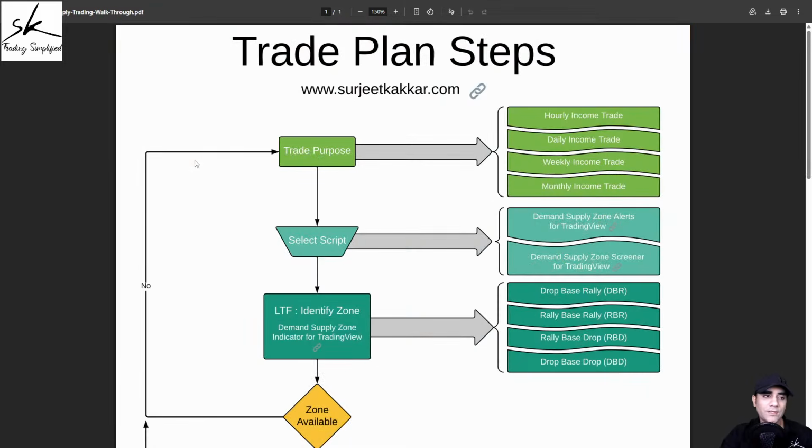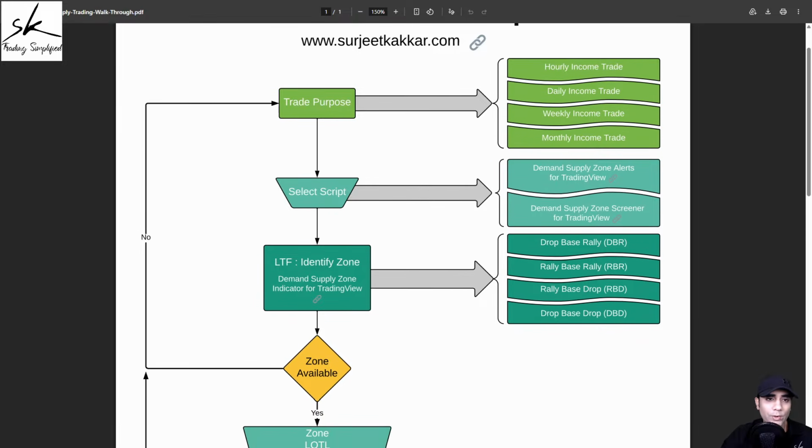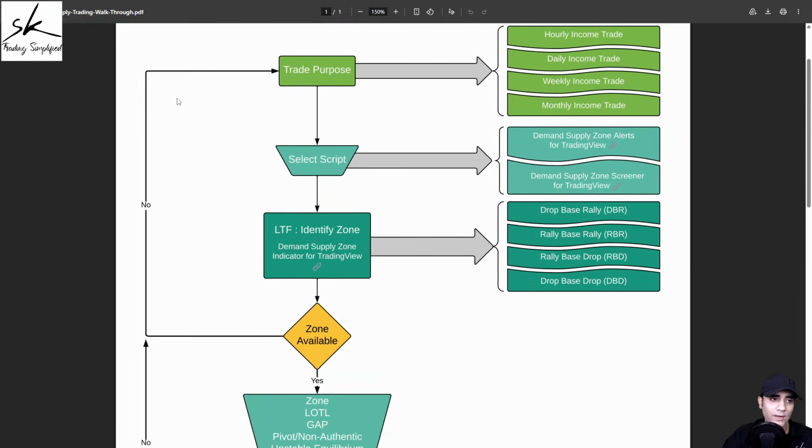And we also have this other document, which is called the trade plan steps. You can also call it the walkthrough or the flow chart. So this guides us what we need to do as a demand and supply trader step by step. And for every step, we have some rules which are available in the rule book. So what is my step number 1 whenever we start planning our trade? Step 1 is to define our trade purpose.